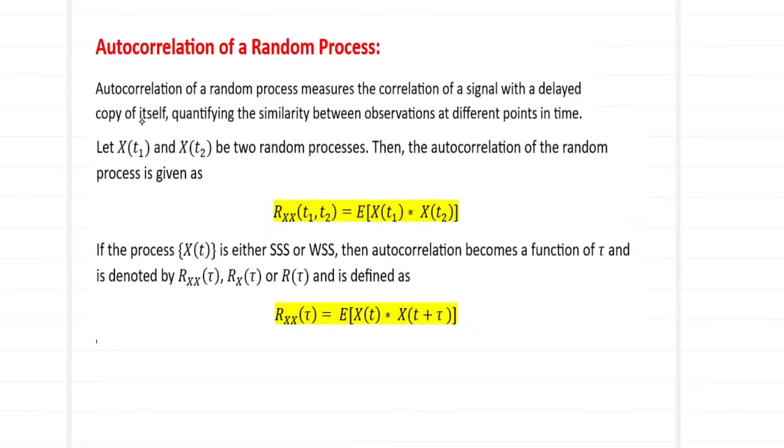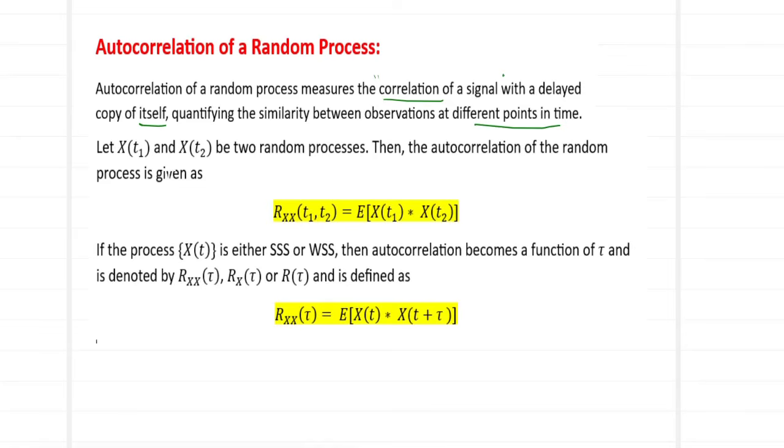Autocorrelation of a random process. What does autocorrelation actually mean? Autocorrelation of a random process measures the correlation of a signal with a delayed copy of itself, quantifying the similarity between observations at different points in time. So what we are measuring is the correlation of the signal: how one signal is related to a delayed copy of itself, measured at different points of time, and we notice the similarity between them.